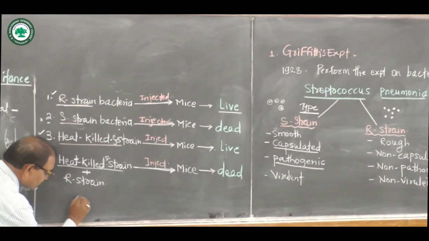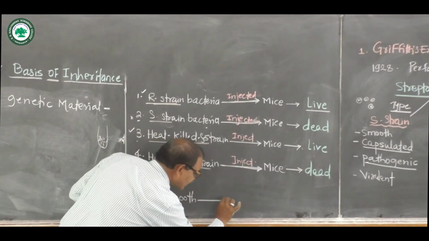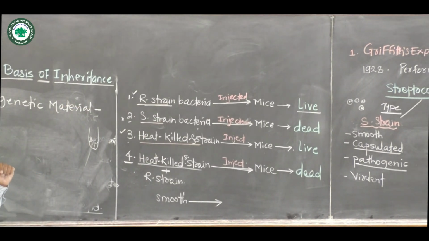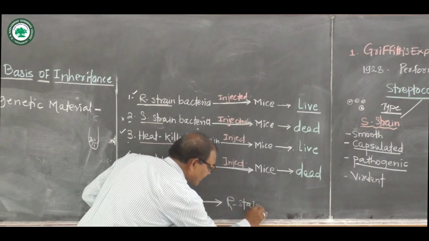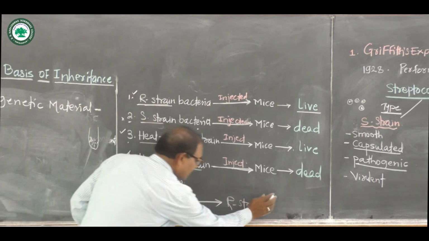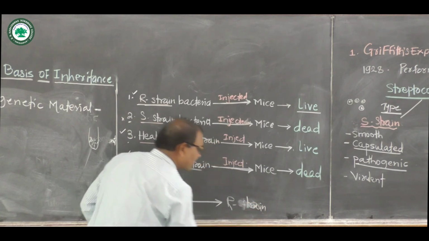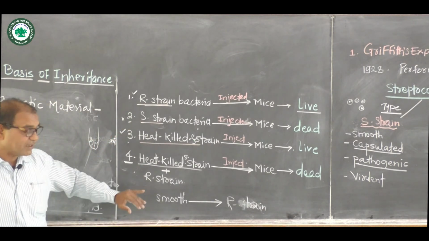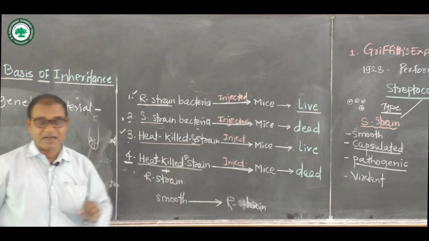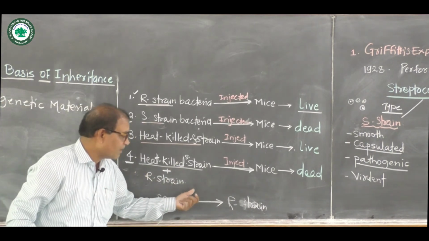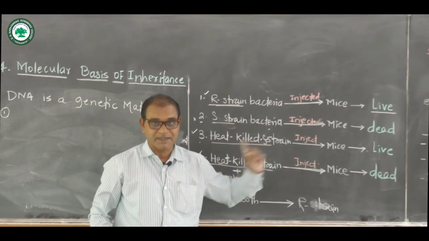This smooth type of bacteria transfers something to the R strain type of bacteria, which is non-virulent. Something is transferred from the smooth type to the R type, and then the R type of bacteria also causes pneumonia in the mice, and the mice will be dead.